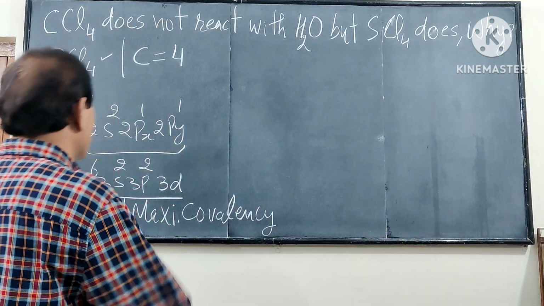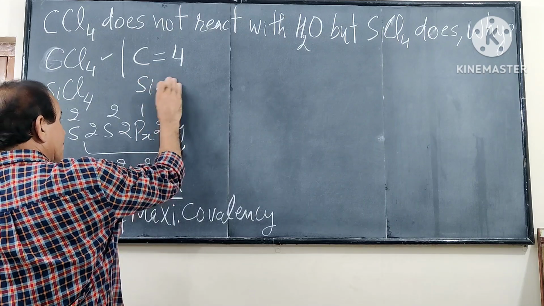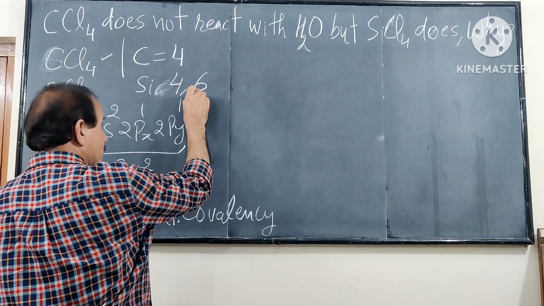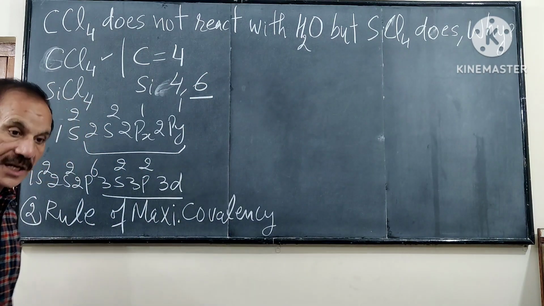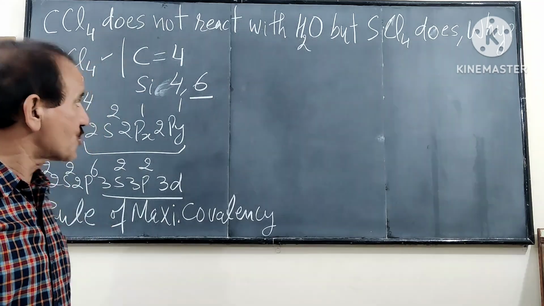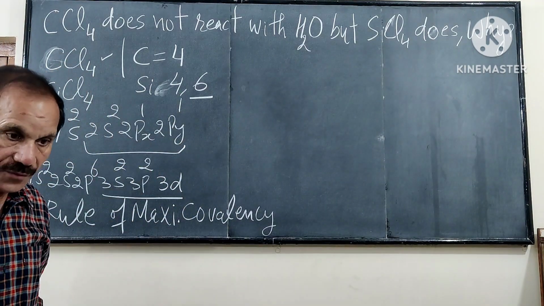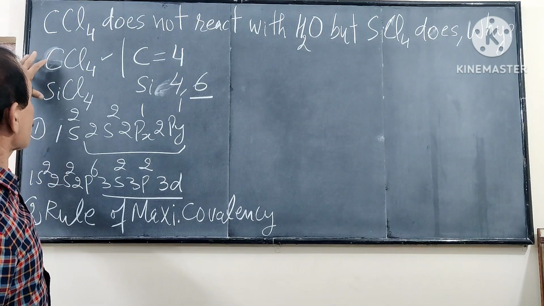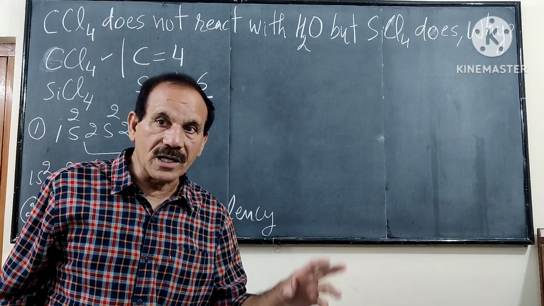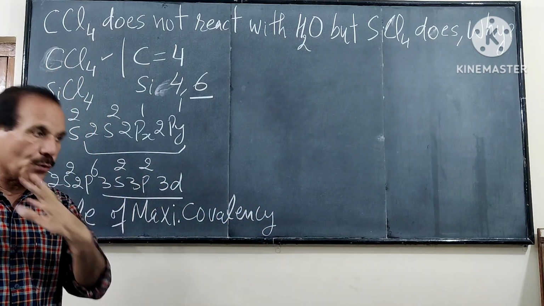But in case of silicon, valency is 4, but it can expand valency from 4 to 6. Silicon can increase its valency from 4 to 6. This is the second cause of the problem we are discussing, because of the maximum covalency rule.